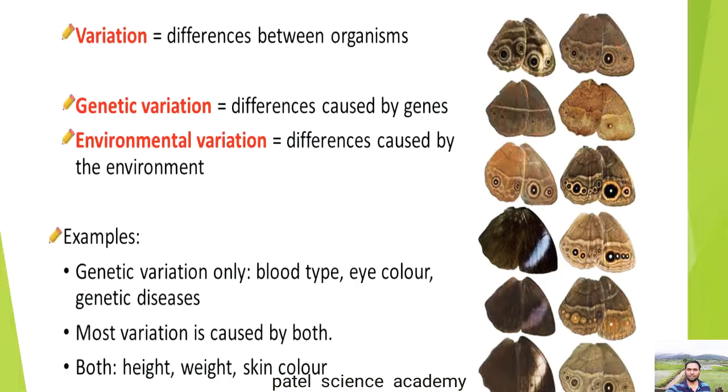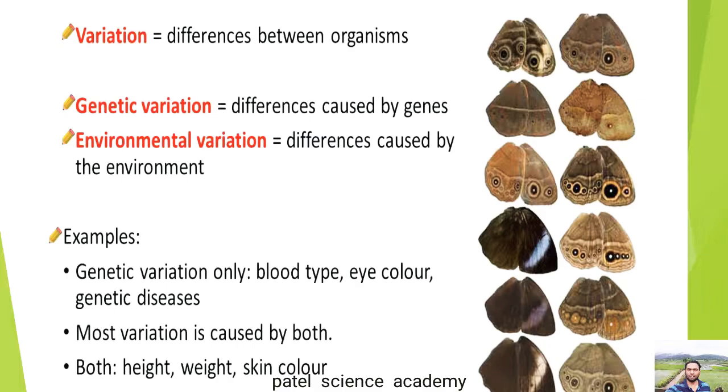So dear students, now we'll learn about variation. What is variation? To understand variation, I would like to inform you about your body. Just look at your body and your parents' body. Whatever characters are similar in your body and your parents' body, those characters are transferred by the process of inheritance or heredity. But you are not 100% similar to your parents, or you do not have 100% resemblance with your parents as far as the different characteristics are concerned.